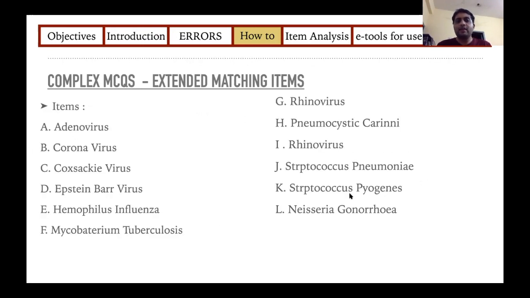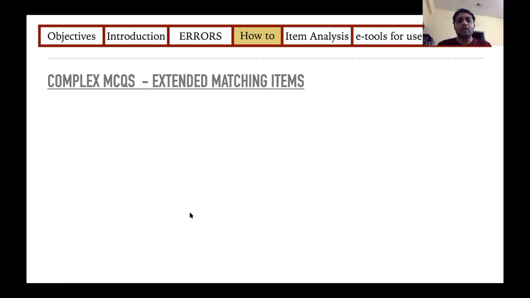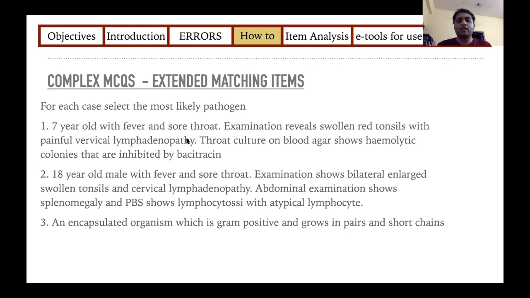You can even have a multiple response also, where if this is in the form of treatment, more than one answer can be right. But here, there's only a single best response. In the case scenarios, they have given one classical for streptococcal infection with blood culture and throat culture reports highlighting that it is streptococcus.